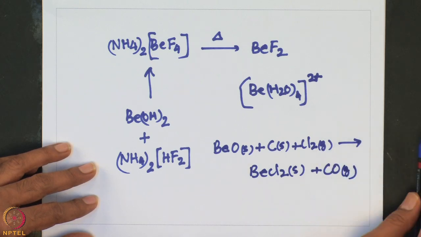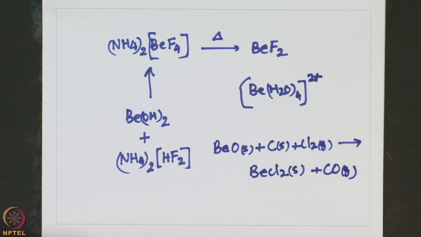Okay. So, this is how one can conveniently prepare beryllium chloride. Similarly, beryllium bromide and beryllium iodide can also be prepared from the direct reaction of the elements at elevated temperature using the corresponding halogen dimers. The structure of solid BeCl2 is a polymeric chain very similar to beryllium hydride that I already showed you in one of my last lectures.